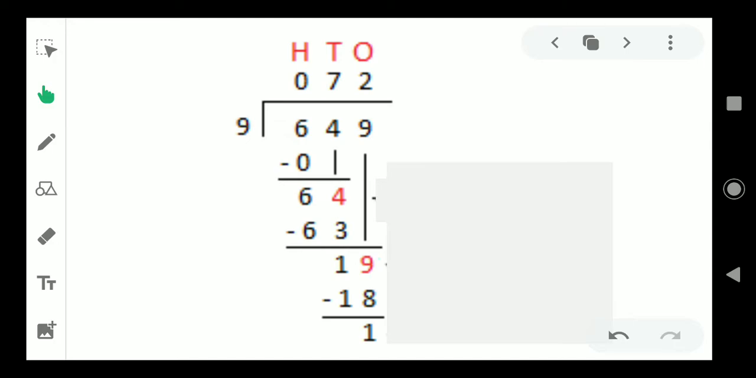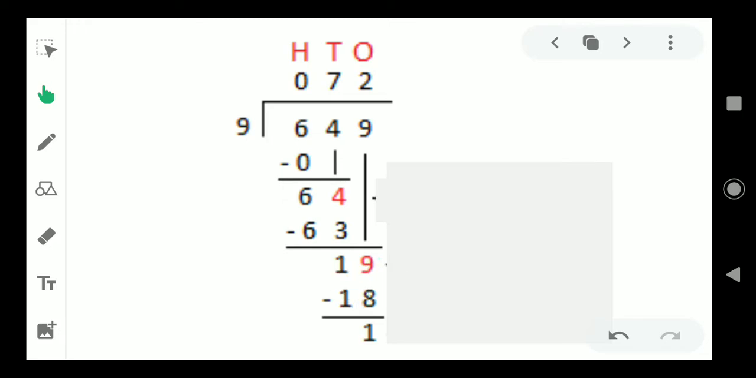7 into 9, 63. Here we have 64. The smaller number is 63. So 7 into 9 is 63. 4 minus 3 is 1. 6 minus 6 is 0. In 1, there is no 9. So take the next digit down.